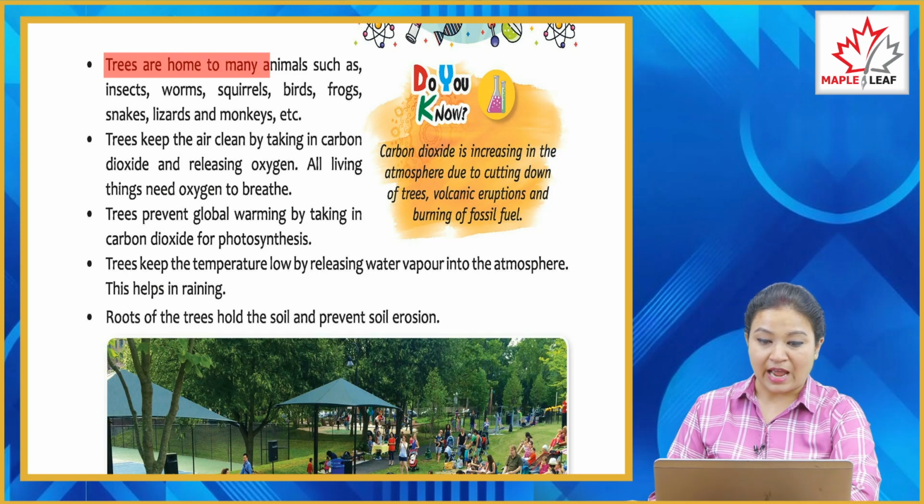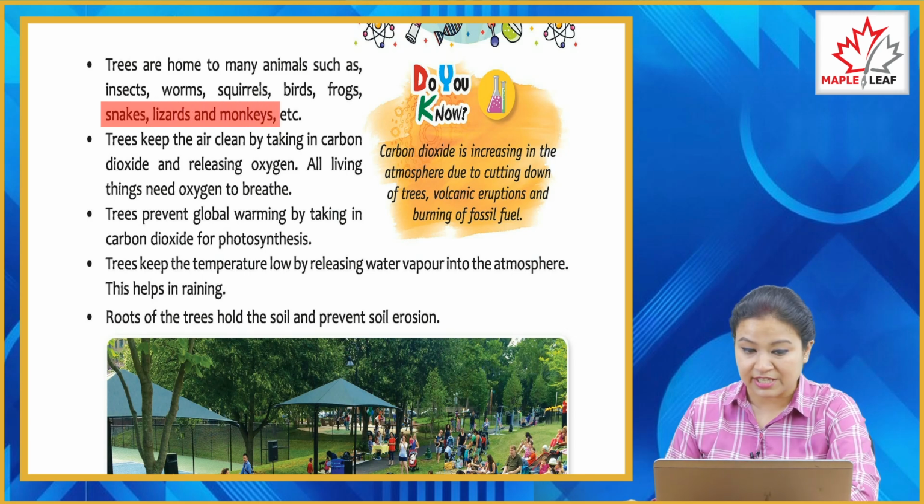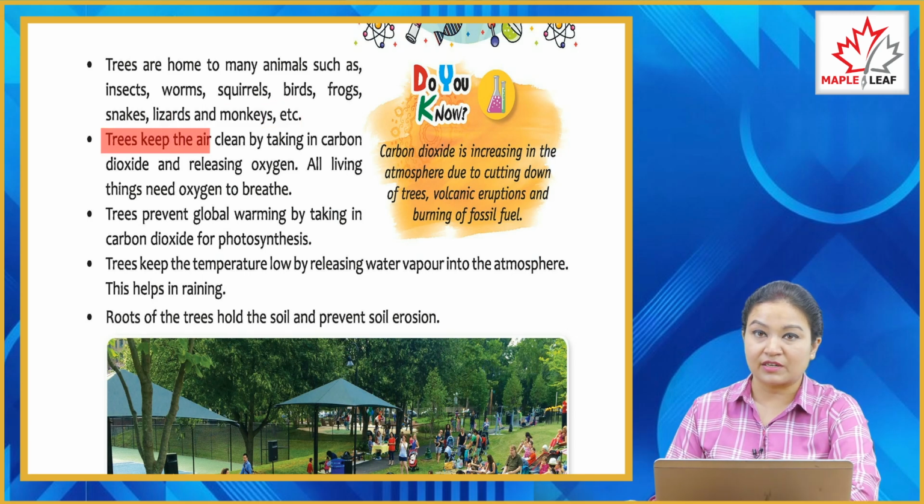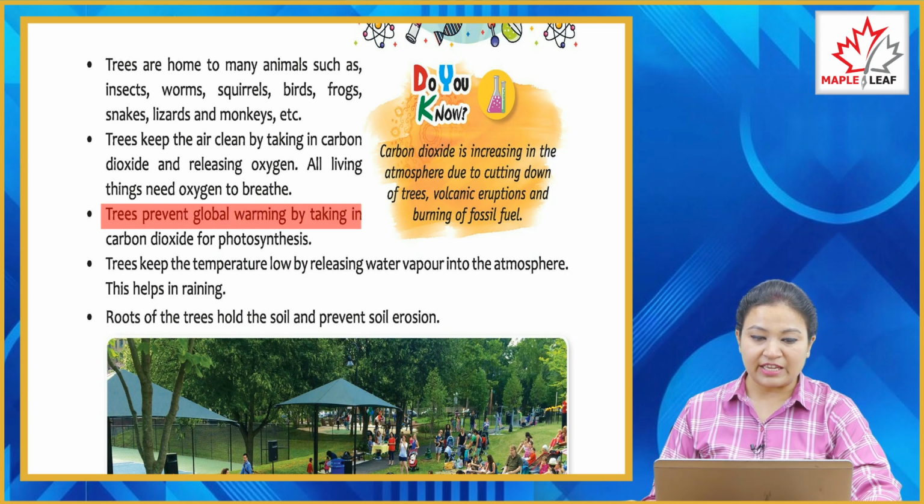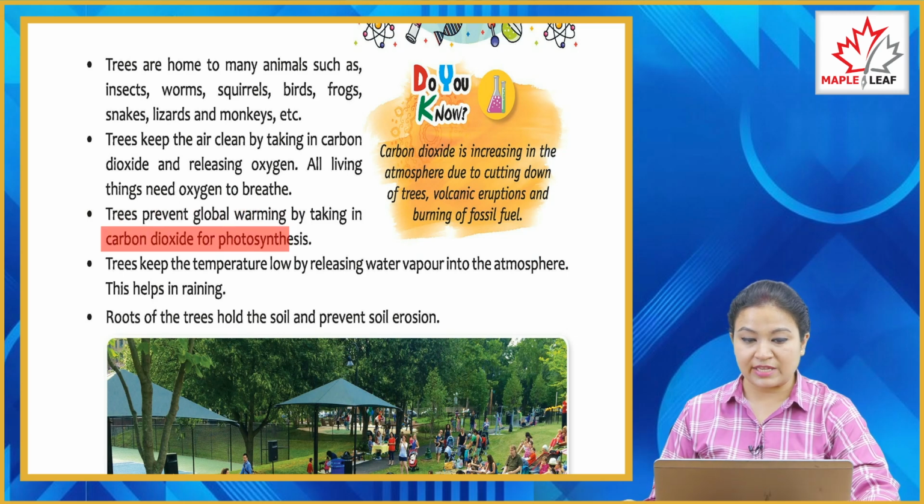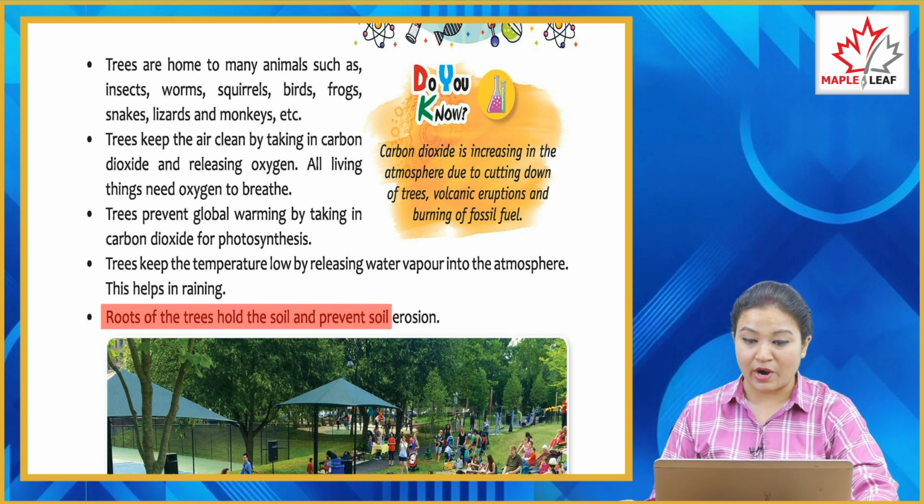Trees are home to many animals such as insects, worms, squirrels, birds, frogs, snakes, lizards and monkeys, etc. Trees keep the air clean by taking in carbon dioxide and releasing oxygen. All living things need oxygen to breathe. Trees prevent global warming by taking in carbon dioxide for photosynthesis. Trees keep the temperature low by releasing water vapor into the atmosphere. This helps in raining. Roots of trees hold the soil and prevent soil erosion.